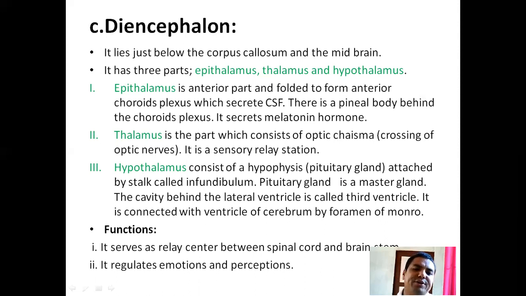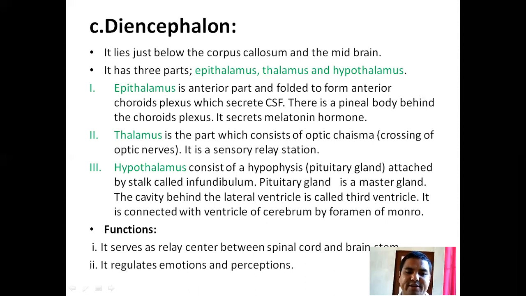The thalamus is the part which consists of the optic chiasma. It is a sensory relay station. The hypothalamus consists of the hypophysis or pituitary gland attached to a stalk called the infundibulum. The pituitary gland is a master gland. The cavity behind the lateral ventricle is called the third ventricle.